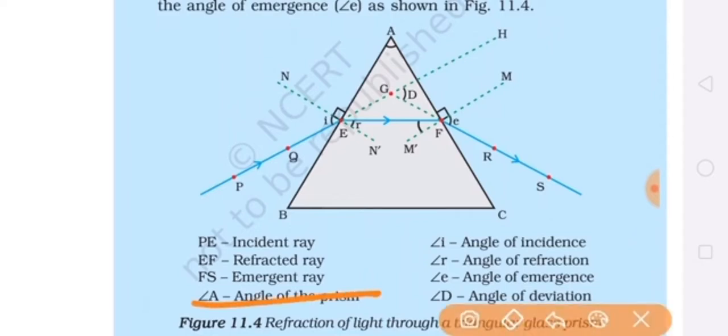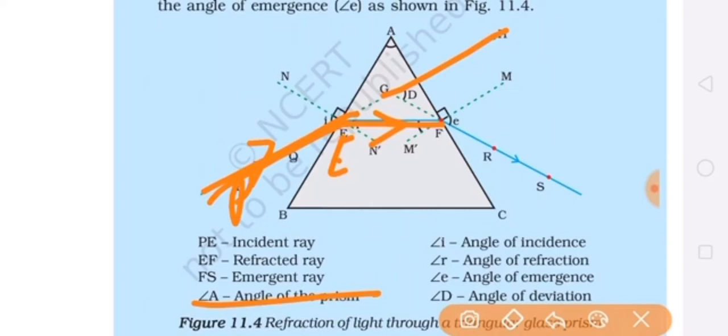Now the next thing is the incident ray. In this diagram you can see PQ is the incident ray which is falling on the glass prism. When this ray passes from a rare medium, air is a rare medium, the light ray is passing from air to glass. It is not going in a straight line, it is bending towards the normal, because we have learnt in chapter 10, refraction of light, that when a light ray changes its medium, then its path also changes. It bends towards or goes away from the normal.